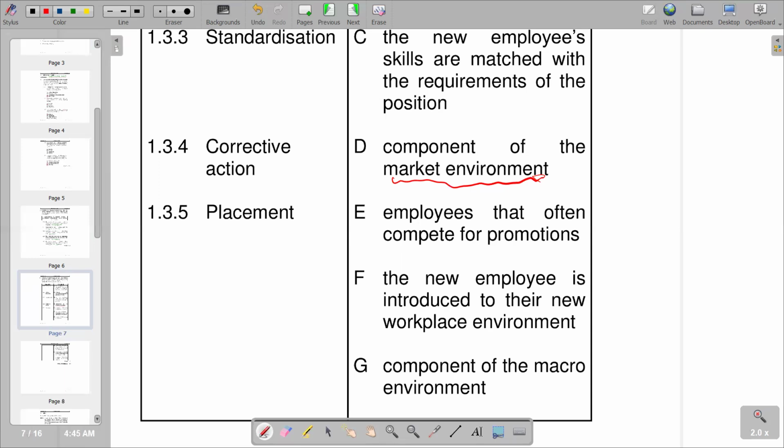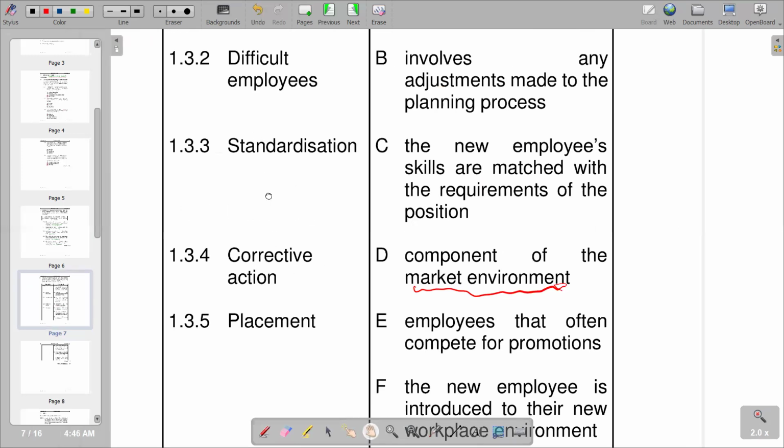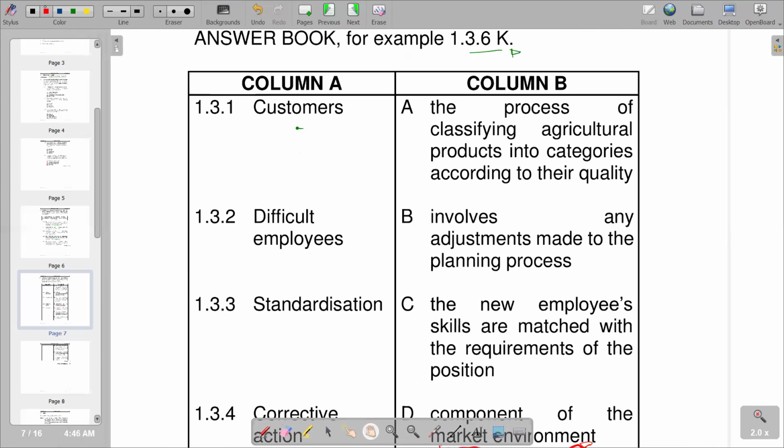So basically, customers become a component of the market environment according to this explanation. So we have D matching the first term. So this is what we have. Moving on to the second one, 1.3.2.